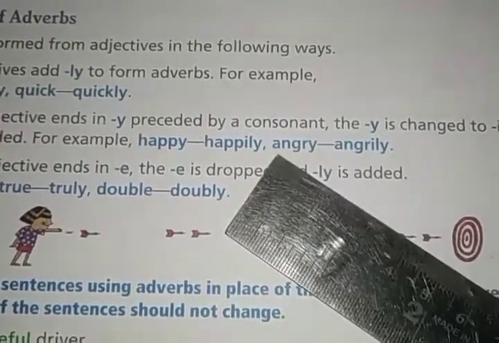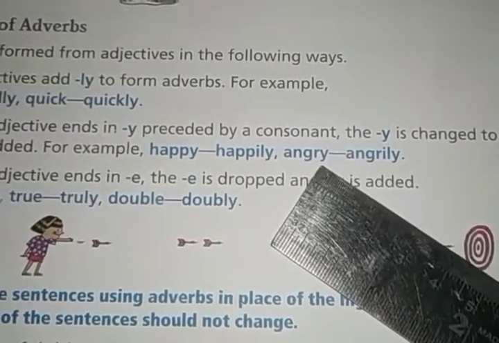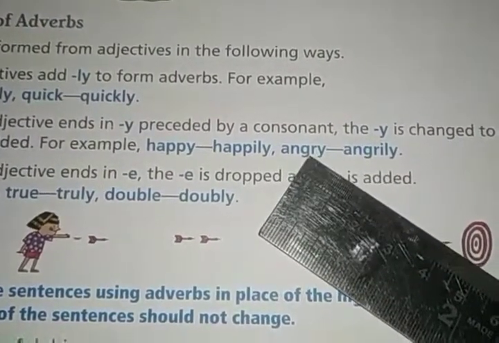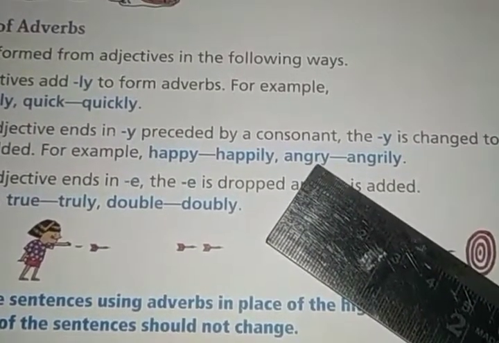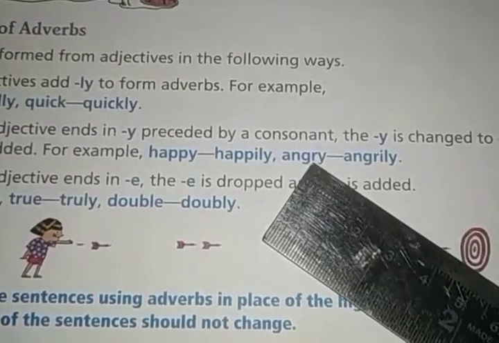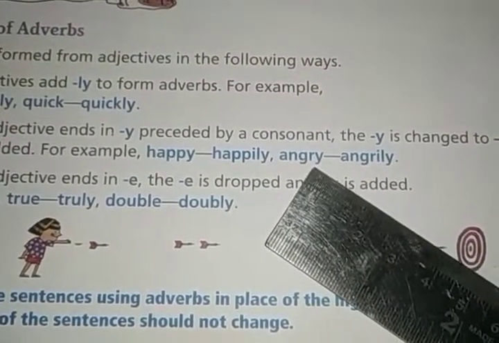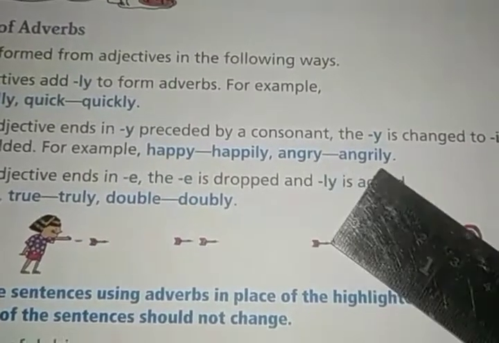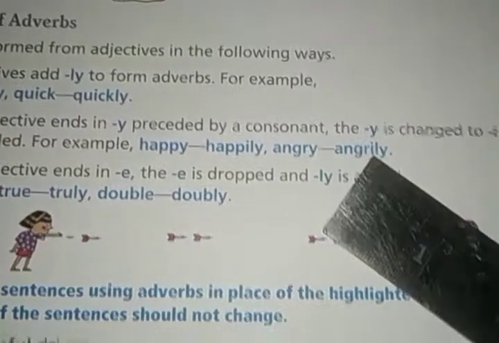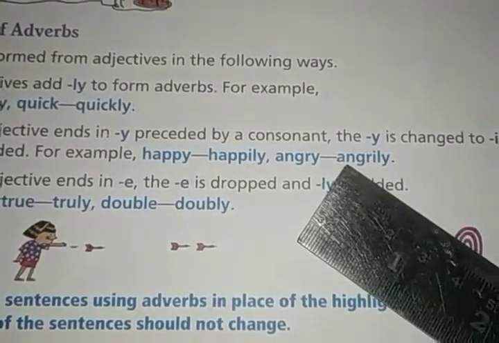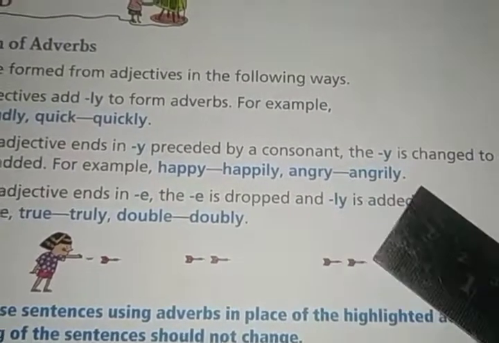The last word, the adjective angry, ends with the letter y, and before that r is there, which is a consonant. So y is preceded by a consonant, so we can omit the y and add ly. Look at this. In the place of y, we can write ily, and it becomes an adverb. The adjective angry becomes the adverb angrily.